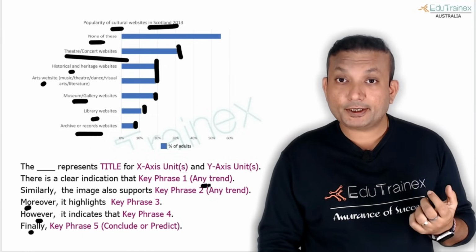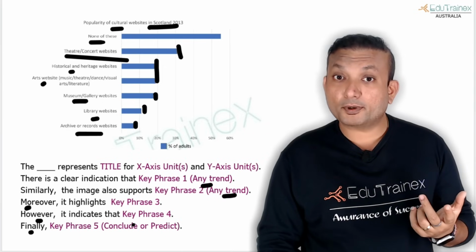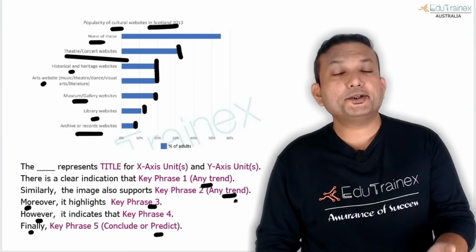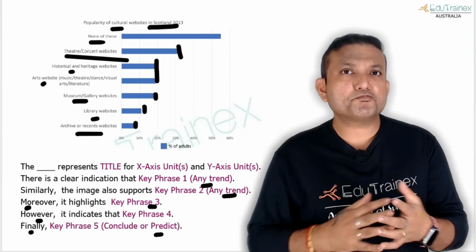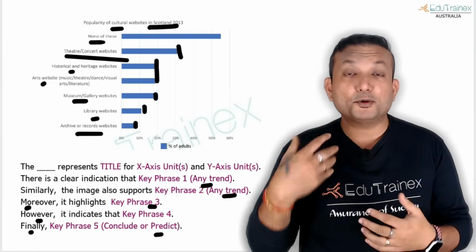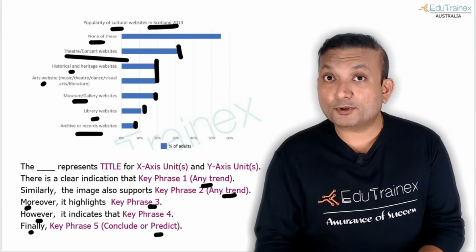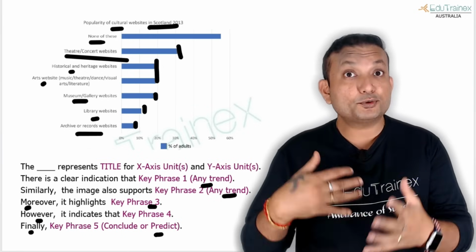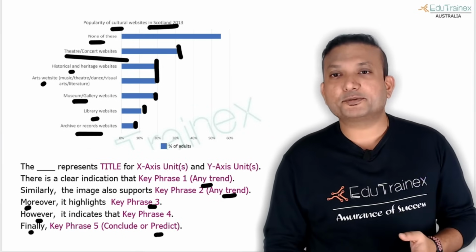And see, we have talked about a couple of trends. We have tried to draw a conclusion. So everywhere you are using it, you use some phrases. Some places longer phrases, some places shorter, but minimum 5 words. And don't make every sentence only a 5-word phrase. Try to say something more in at least 1 to 2 sentences, which will give you marks for extended speaking.